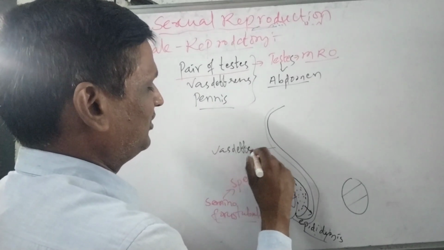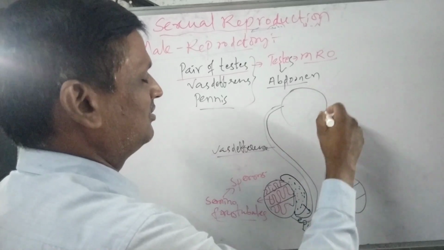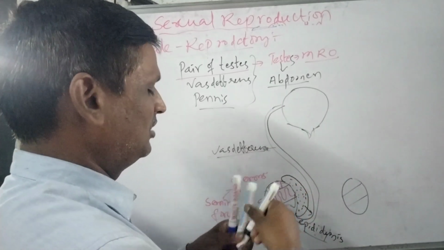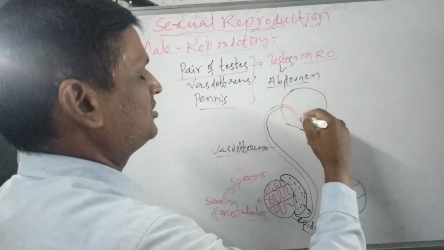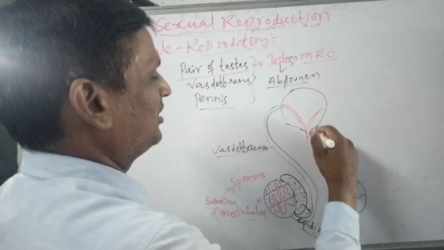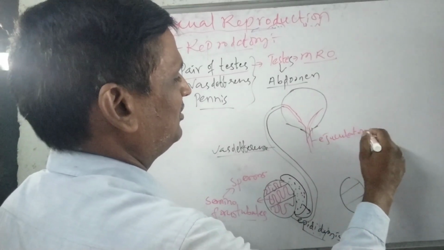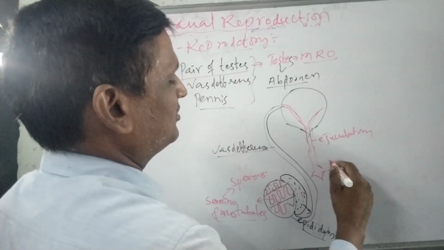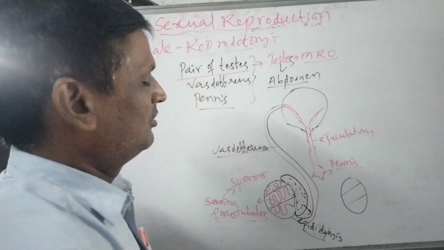This vas deferens is connected to the urinary bladder. From the back side of the urinary bladder, the vas deferens travels and opens into the urinary bladder, and it comes out as the ejaculatory duct. This ejaculatory duct finally connects with the penis. So this is about the male reproductive system in human beings.